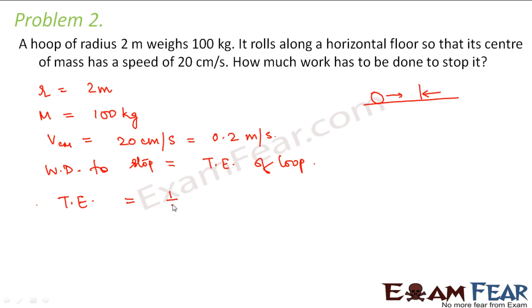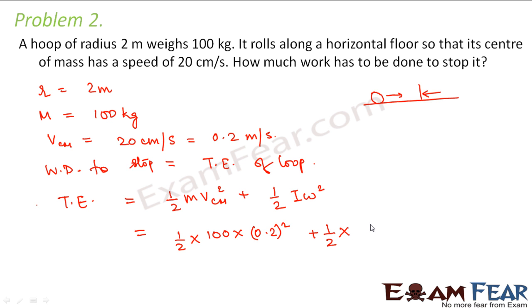It is nothing but the total kinetic energy due to translation plus the total rotational kinetic energy, that is half I omega square. So this is equal to half into m into v_cm square plus half into I. What is I in this case? I is nothing but m r square.